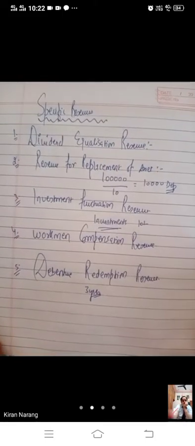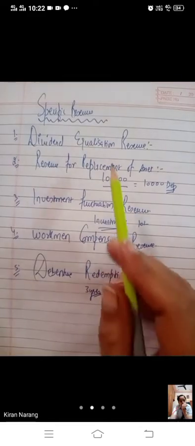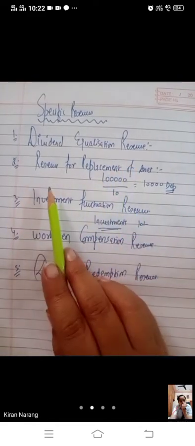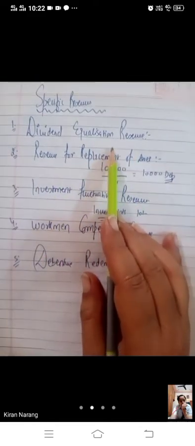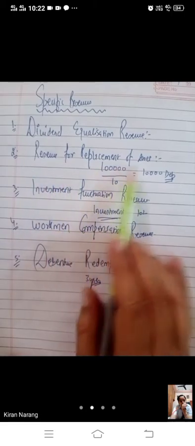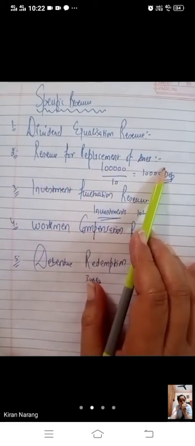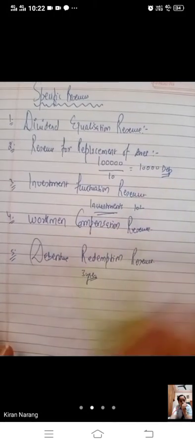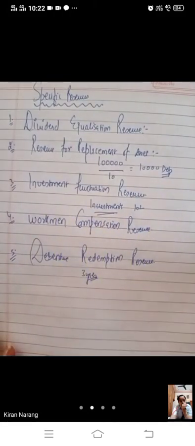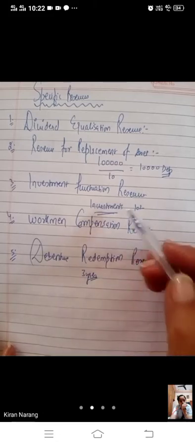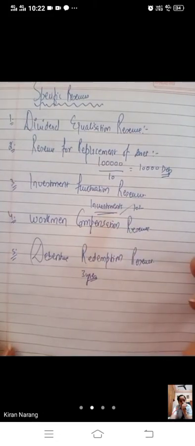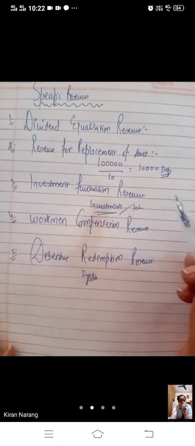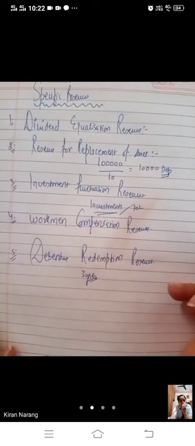And there are five main specific reserves which we have already studied. Dividend equalization reserve, for equalizing the dividend over the shares, and reserve for replacement of asset. If we want to replace the asset after 10 years, we should have money well in advance. Investment fluctuation, it is used for just bringing the market value to the face value of investment.